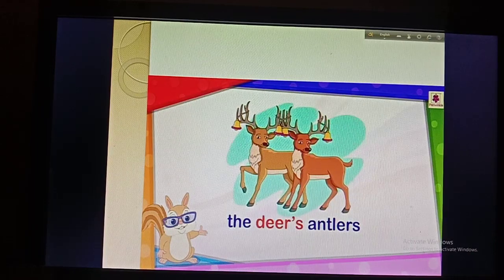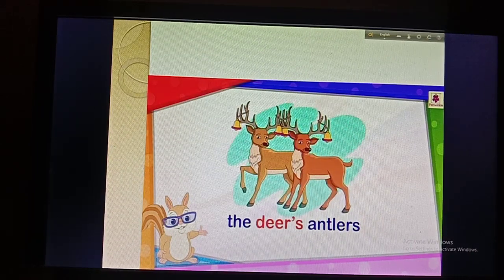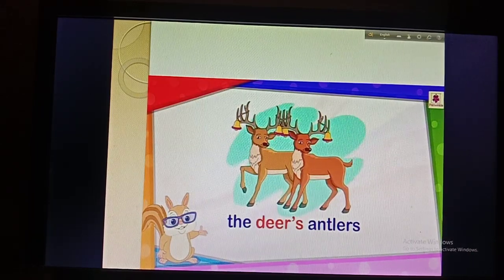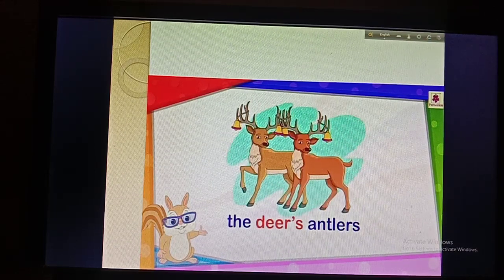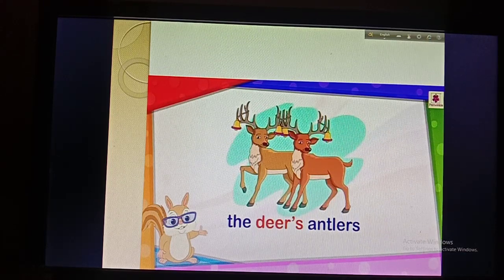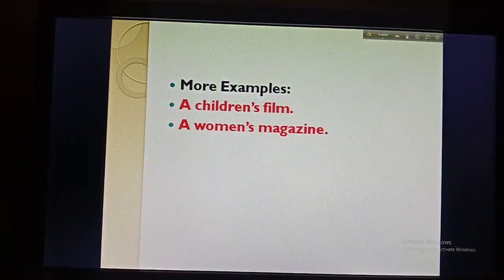Okay, so remember it, when there is a singular noun we will use an apostrophe s, and when there is a plural noun we will not use an apostrophe s if the word ends with an s, and if the word doesn't end with an s and if the noun is also plural, we will use apostrophe s. Okay, there are more examples for you.